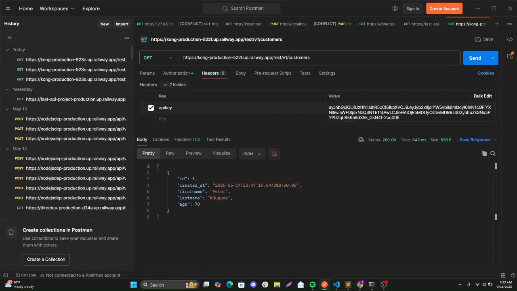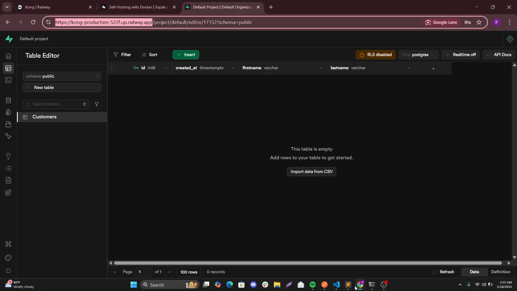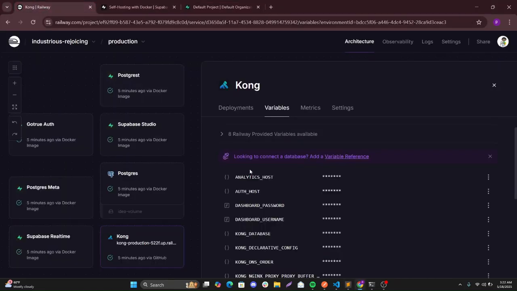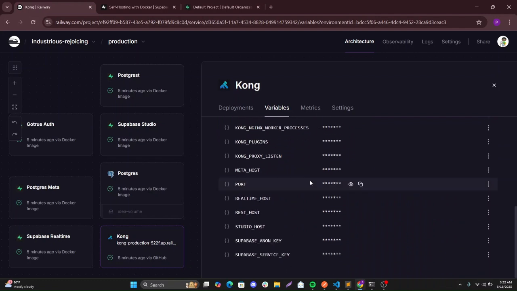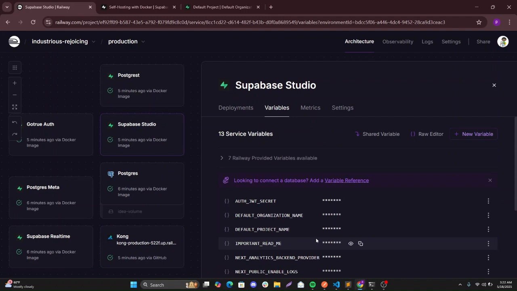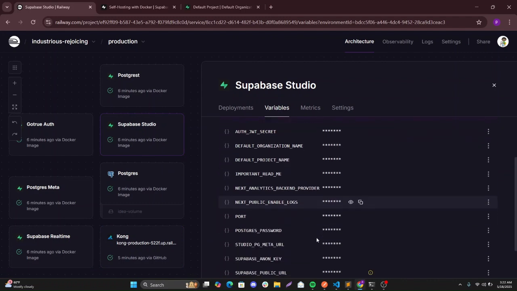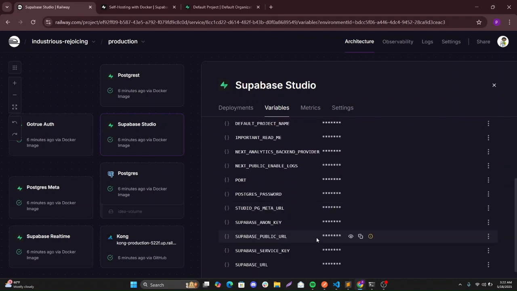So for this API key, let's just pick it from here. Where's the studio? Right here. So this is the anon key that you use right there.